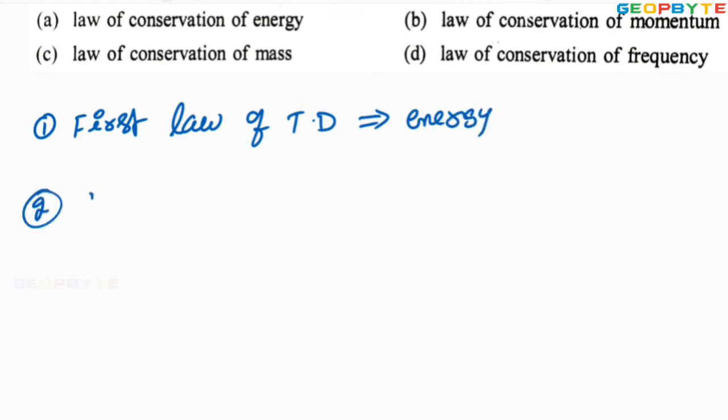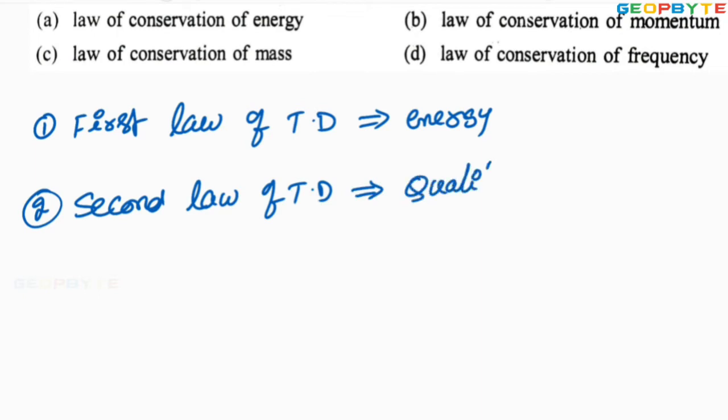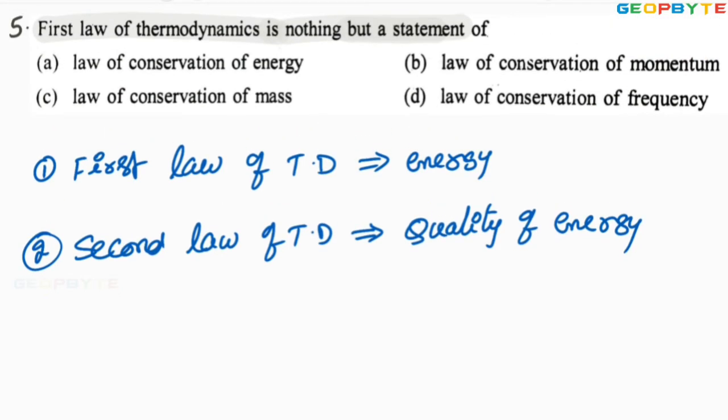The second one, the second law of thermodynamics, is talking about the quality of energy. Since the first law is talking about energy, it is also giving the statement of the law of conservation of energy.